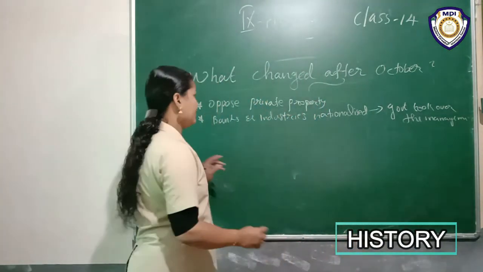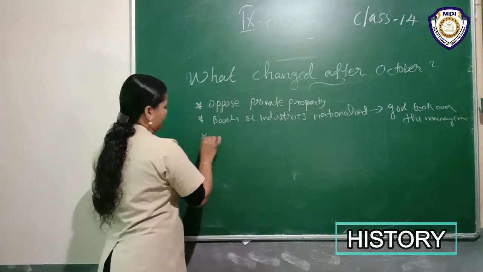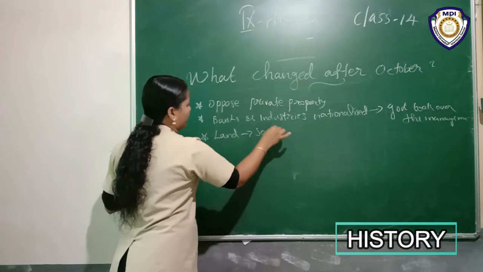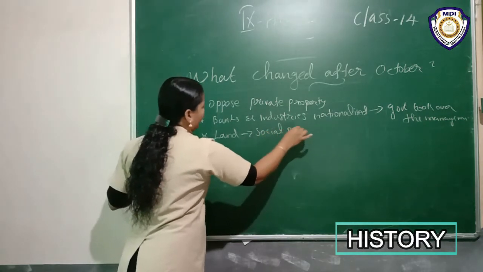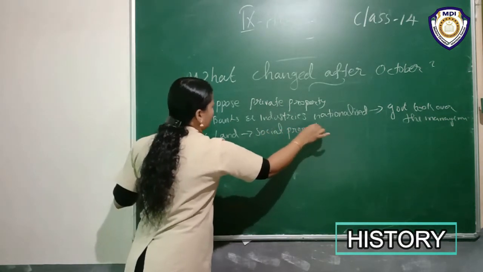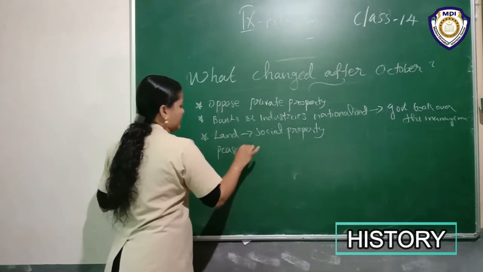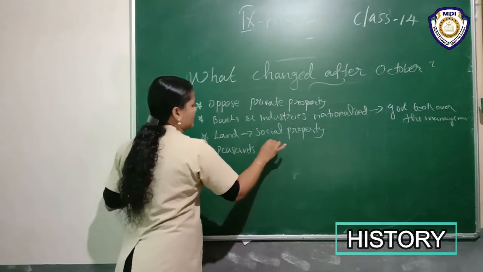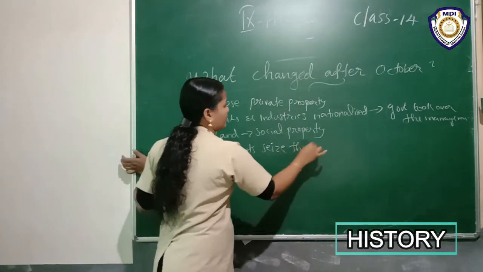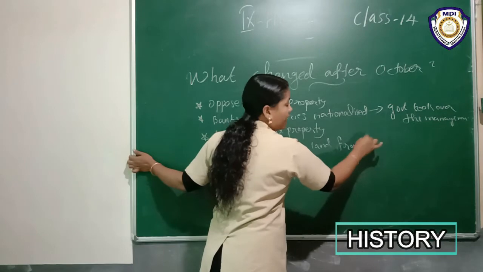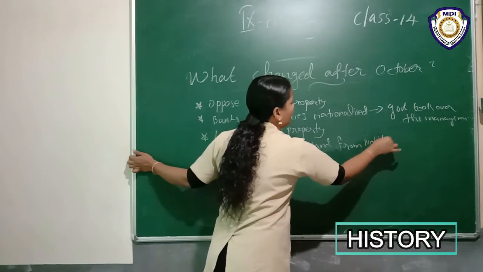Land was declared social property. At the same time, we know that peasants seized the land from the nobility.